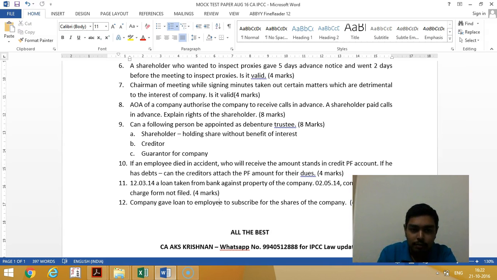Then the company gave a loan to an employee for subscription of their own shares. Does it amount to buyback? Now, can a company give a loan to an employee? Yes, they can give a loan to an employee. How much loan can they give? They can give a loan up to 6 months salary in advance. But they should not give a loan to a key managerial person, directors, okay, MD and all. Even though MD can be called an employee, you should not give to such an employee. Means like a key MD. Now, in this case, if the company gives a loan up to 6 months of the employee's salary in advance, there is no problem. It does not amount to buyback.